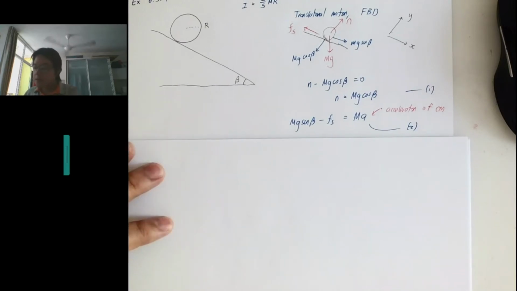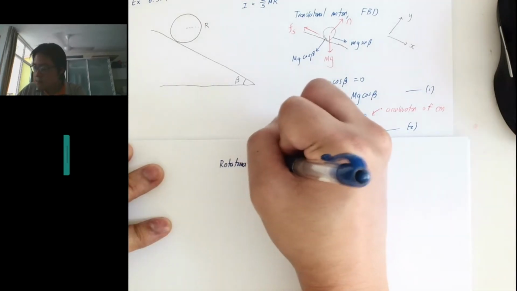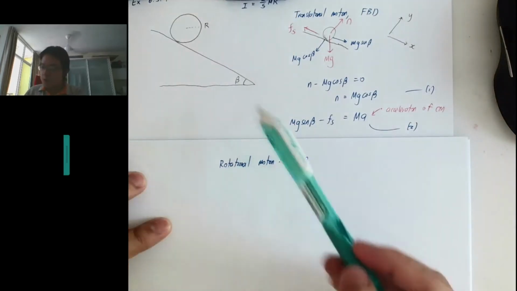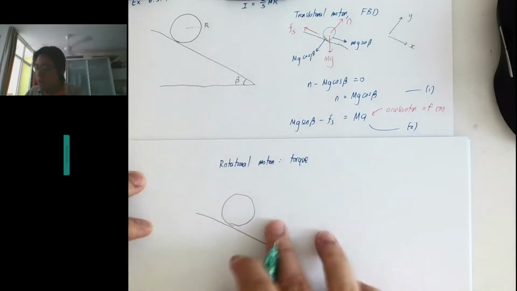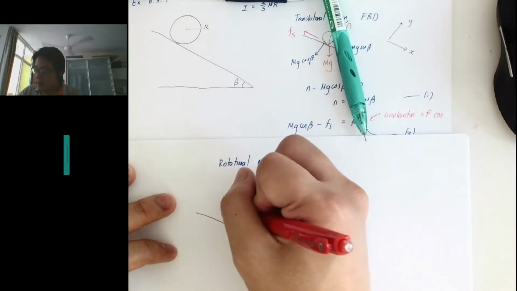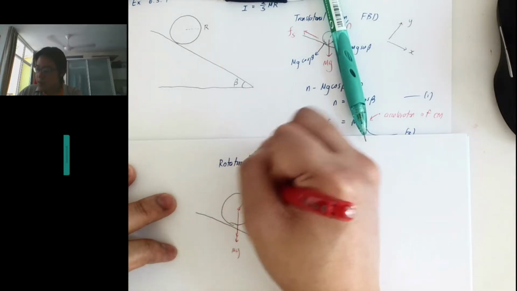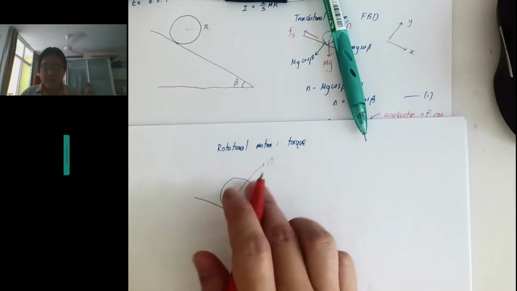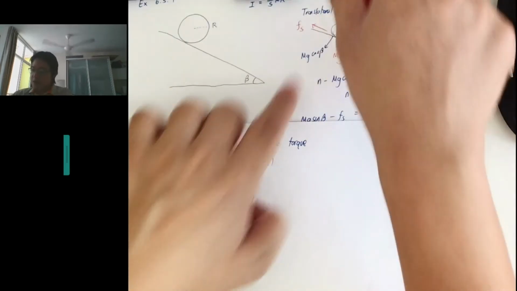Then the next thing to solve is the rotational motion. So we look at the torque acting on the system. What's the torque acting on the system? We already identified the forces. But the mg passes through the center, so the distance from the axis of rotation is 0. The normal force also passes through the center, so it gives 0 torque. These two do not cause the object to rotate. But the friction that we have drawn here will contribute torque.